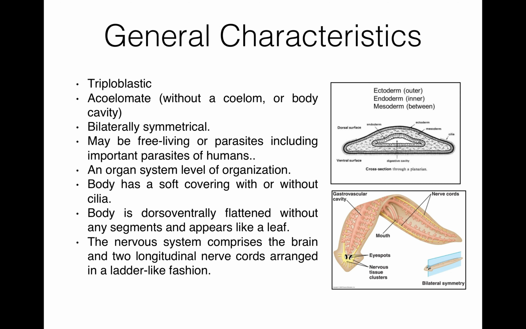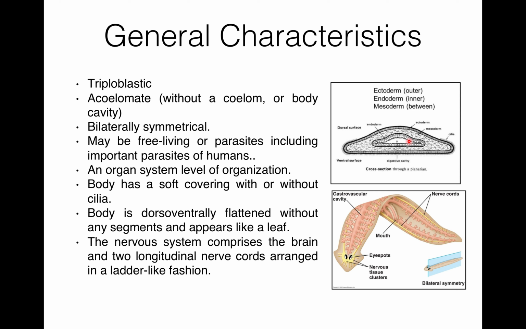Now, general characteristics of Platyhelminthes. First, they are triploblastic, means their tissue and organs develop from three primary embryonic cell layers, that is germ cell layers, and these tissue layers are the endoderm, which is innermost, mesoderm, which is the middle layer, and the last, ectoderm, which is the outer layer.